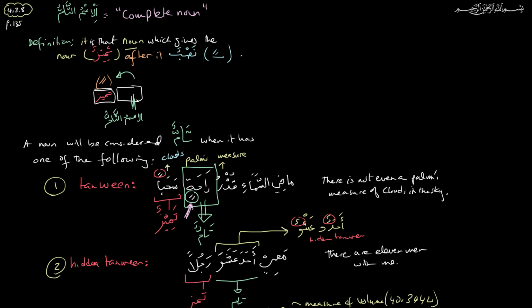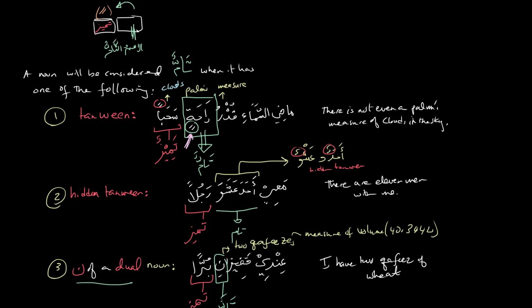It's a complete noun in the sense that it is a noun with tanween, basically. When it is used in an idafa, it will lose the tanween. So it is that noun which gives the noun after it, the tamiz, the nasb.